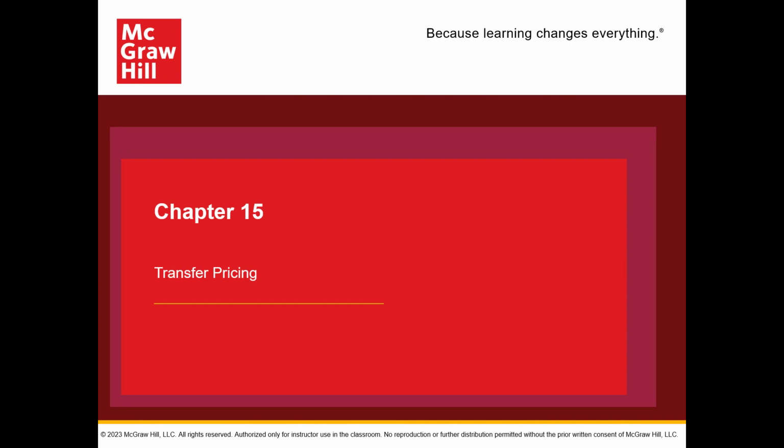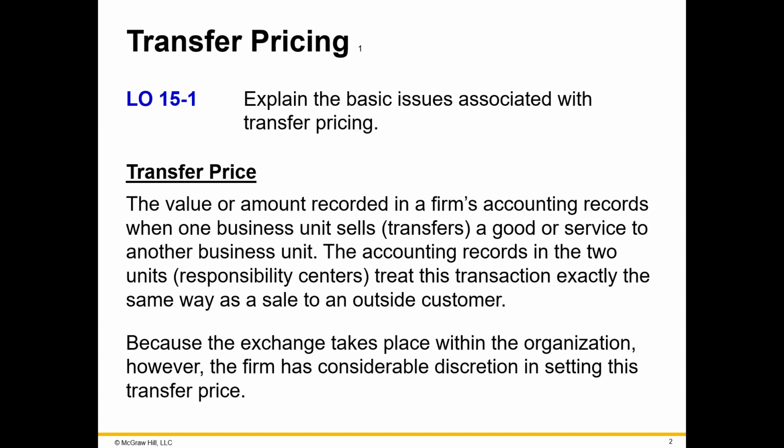And why would they do that? Well, we're about to find out. First, we'll cover the term transfer price. The transfer price is the value or amount recorded in a firm's accounting records. These are internal records. They're not GAAP financial statements that are presented to the public. Internally, you can keep whatever records you want, as long as they make sense to you. Because the exchange takes place within the organization, the firm can set the transfer price how it wants.